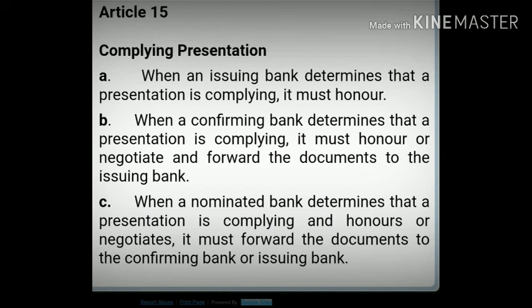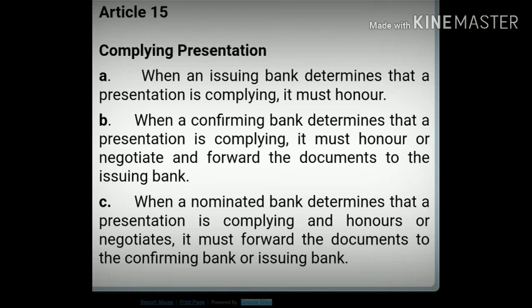Negotiate means giving value to the draft and making the payment before it receives the payment from the issuing bank, and forward the documents to the issuing bank. Ultimately it's the responsibility of the issuing bank to make the payment at last.